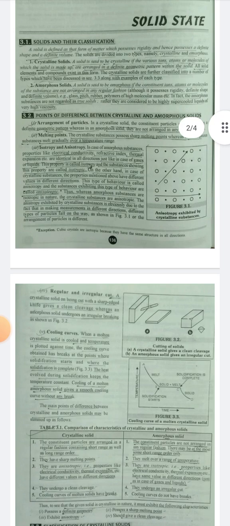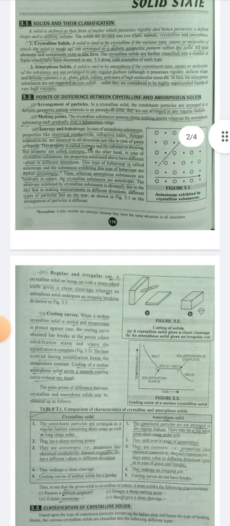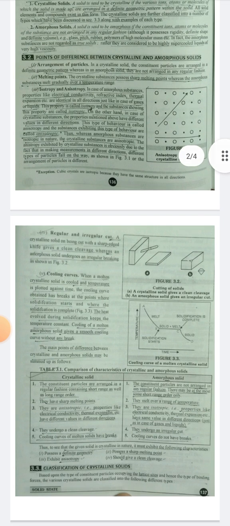Fourth point is regular and irregular cut. A crystalline solid on being cut with a sharp edged knife gives a clean cleavage, whereas an amorphous solid undergoes irregular breaking, as shown in figure 3.2.